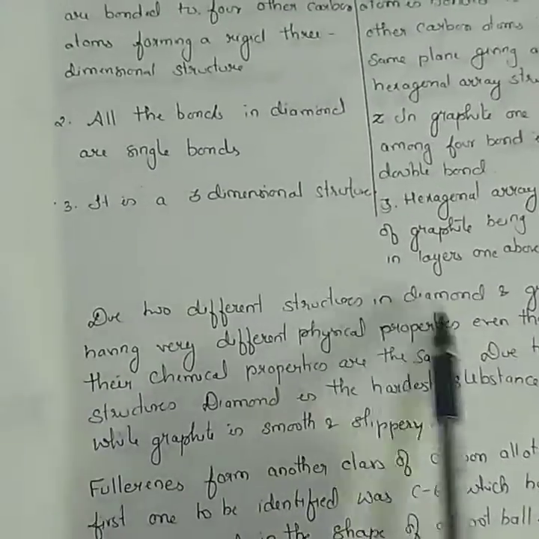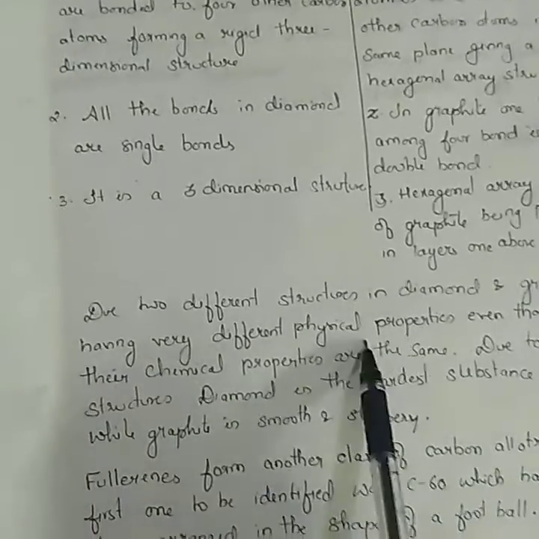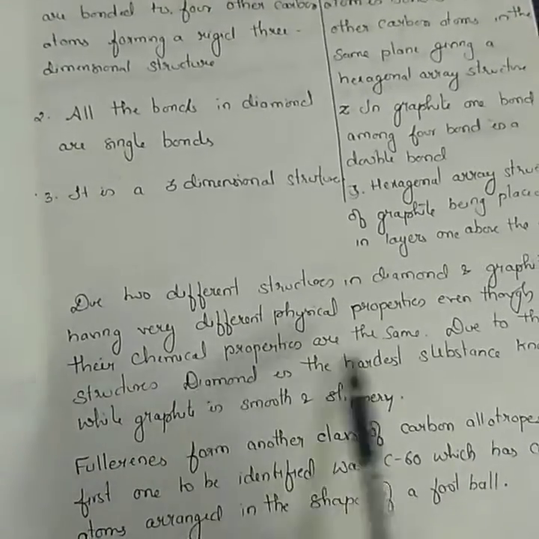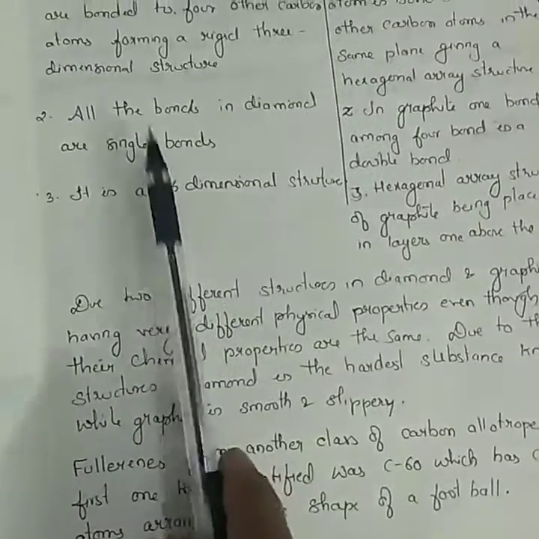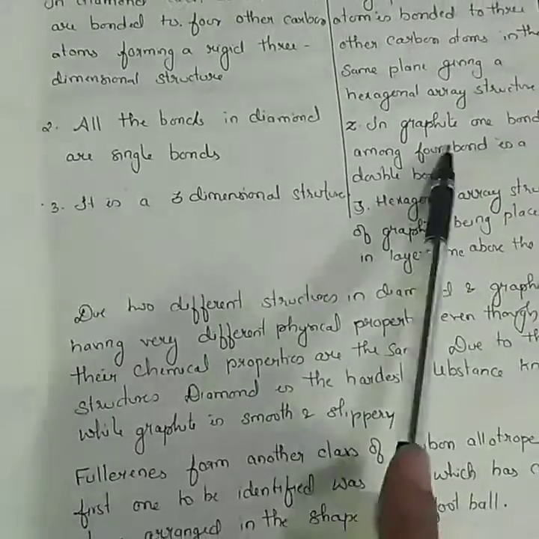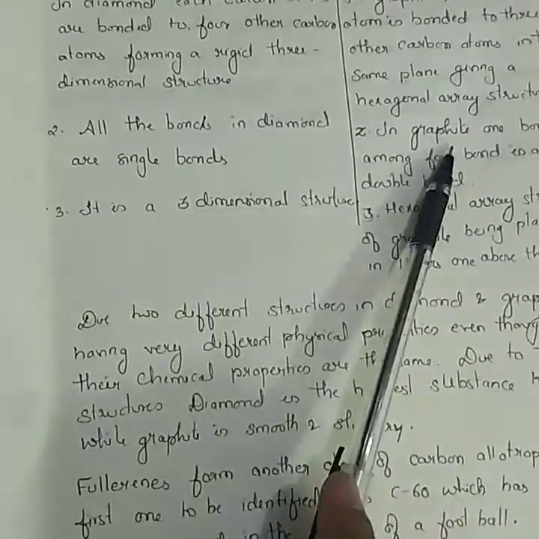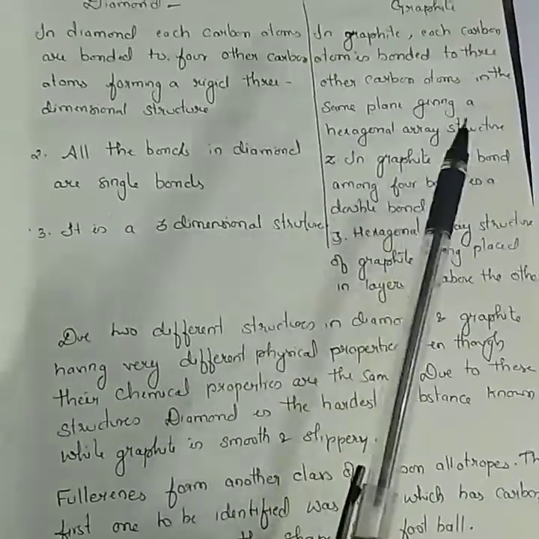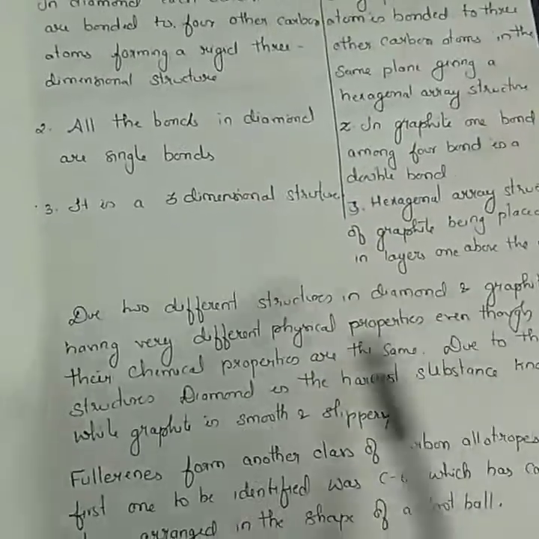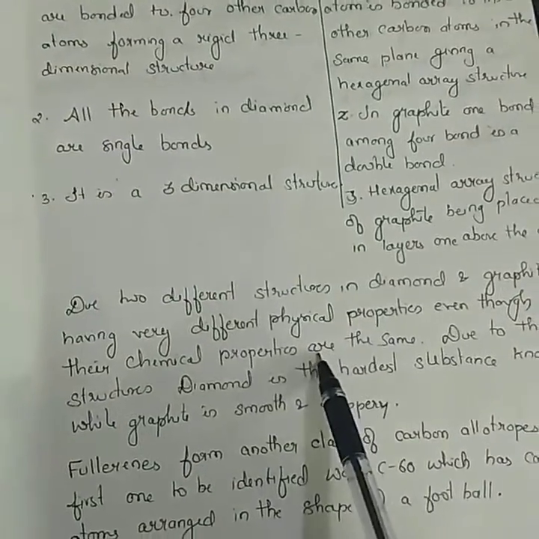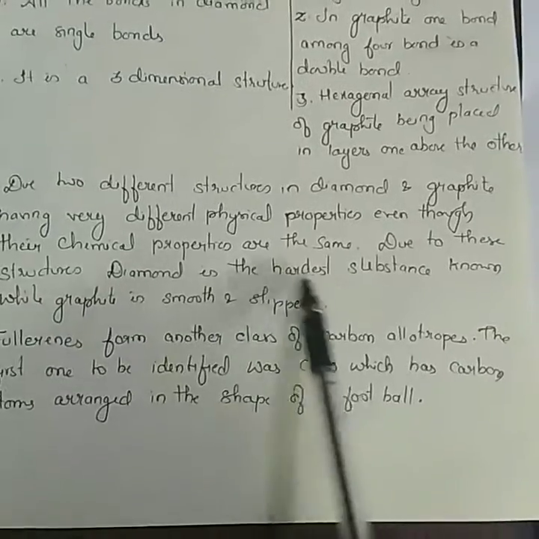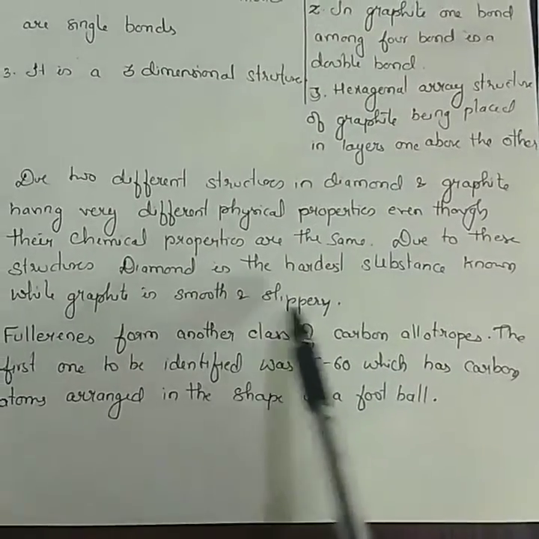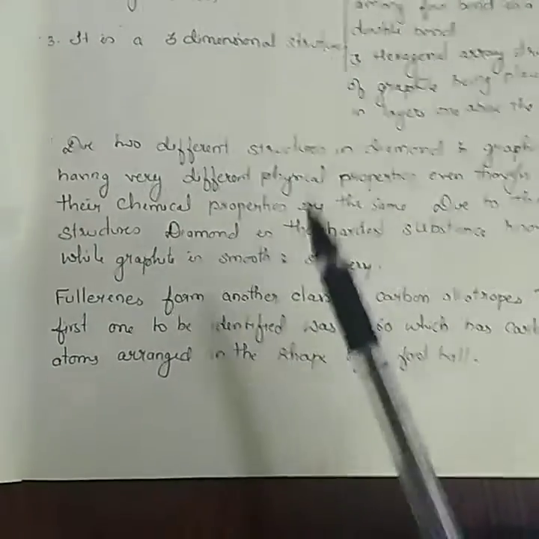Due to these 2 different structures in diamond and graphite, they have different physical properties even though their chemical properties are the same. Each carbon atom is bonded to 4 atoms in diamond, each carbon atom is bonded to 3 other carbon atoms in graphite, and one bond between them is a double bond. So they have different physical properties but the same chemical properties. Due to these structures, diamond is the hardest substance known while graphite is smooth and slippery.